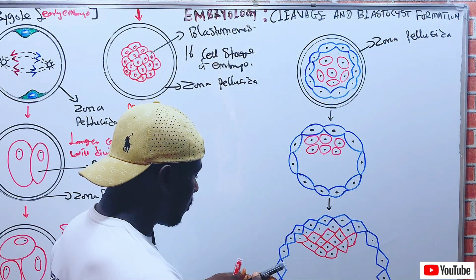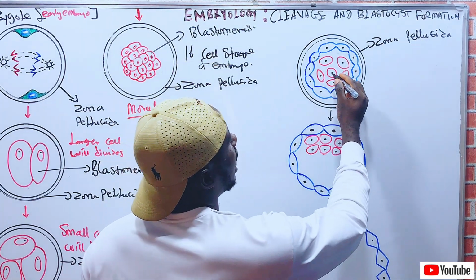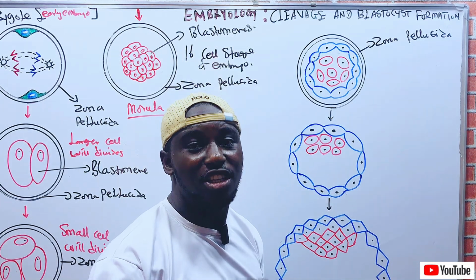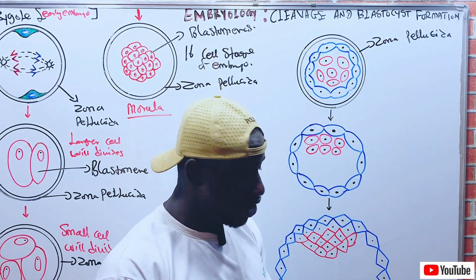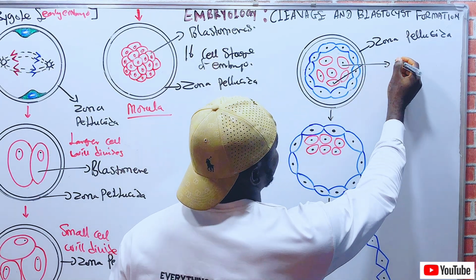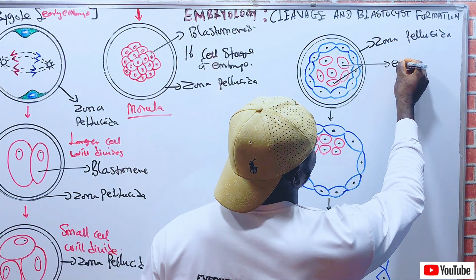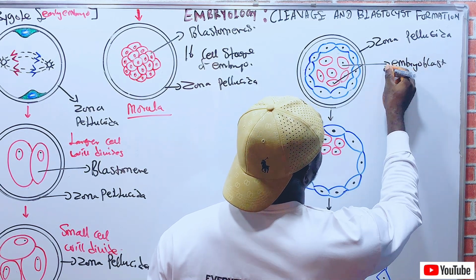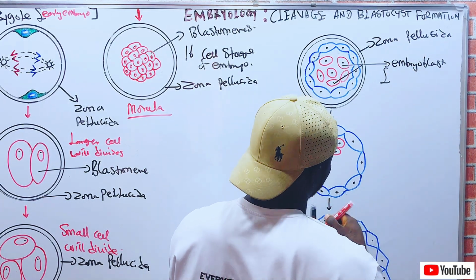Now watch. The group of cells that is found inside the morula is called the inner cell mass, which is the embryoblast. So these are the embryoblast cells, which is the inner cell mass.